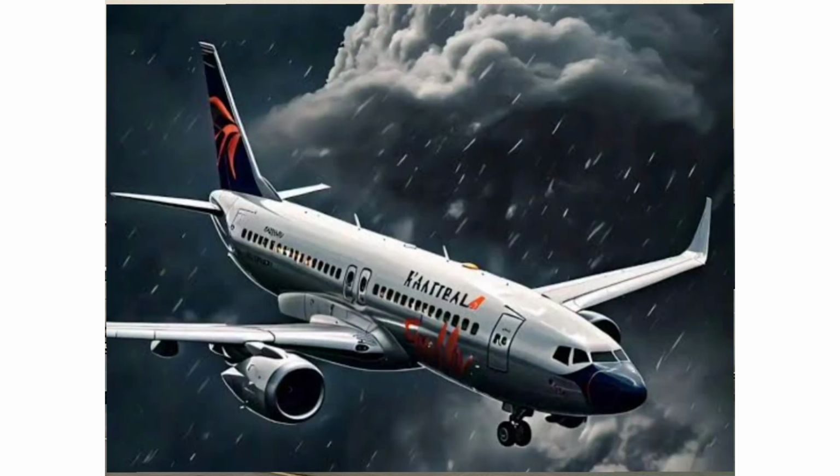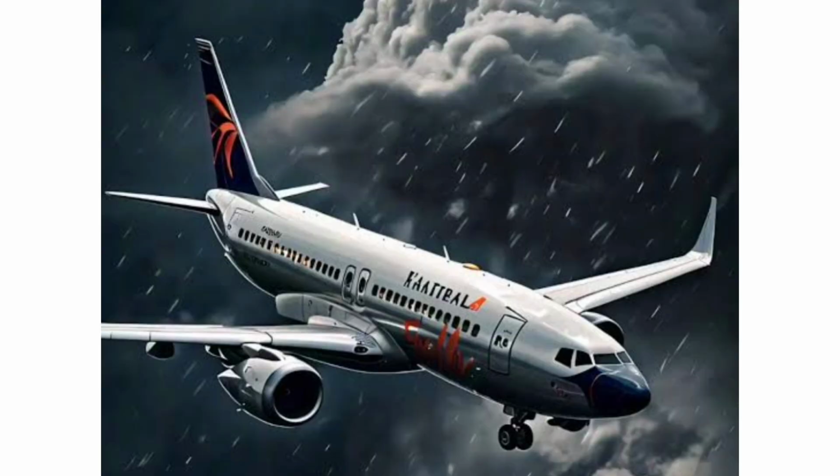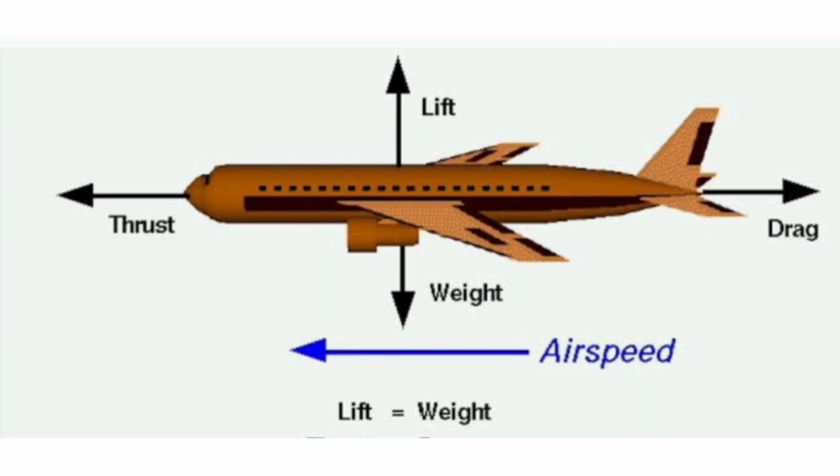The force that makes the object move towards the earth is called gravity. These two forces balance each other, which makes the flight move up and down. Thrust and drag are two forces that act in the horizontal direction and balance each other.